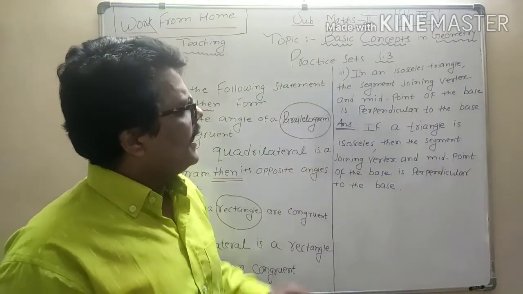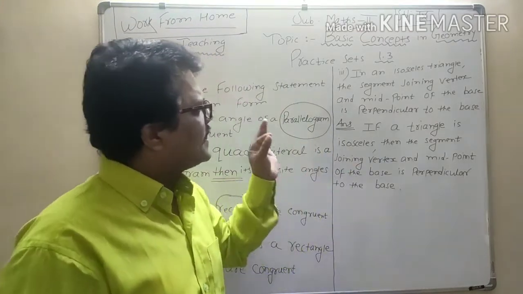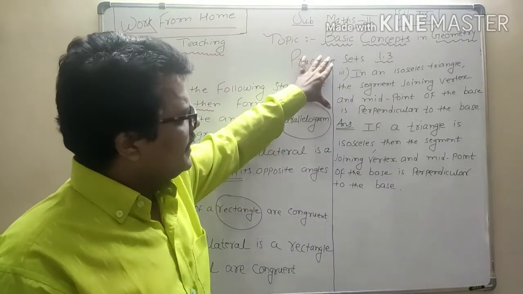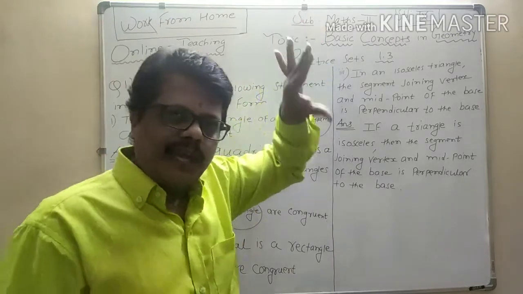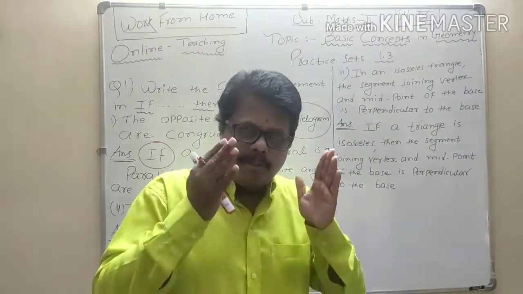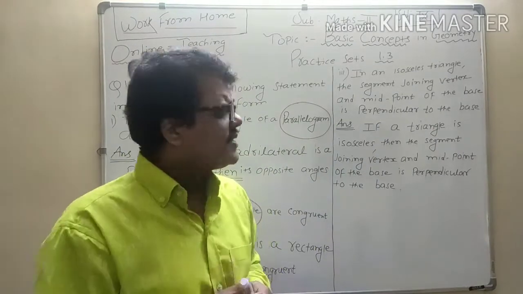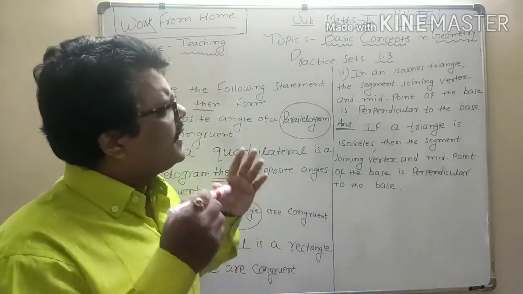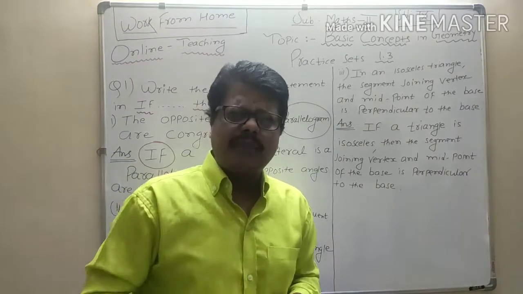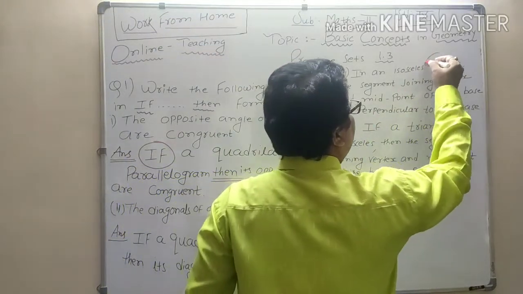Let us see one more question. The question says that in an isosceles triangle, the segment joining the vertex and the midpoint of the base is perpendicular to the base. This is a statement. Now we have to change this statement into a conditional statement beginning with if. So read the question one or two times. Ultimately you will come to know what they are talking about. The central theme of the sentence is that they are talking about a triangle.